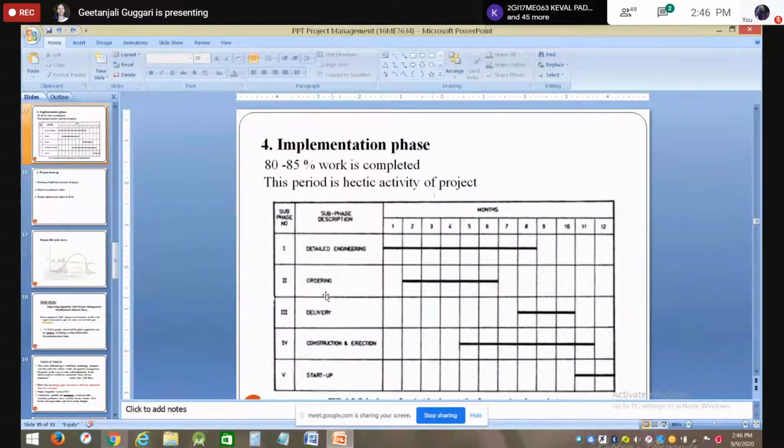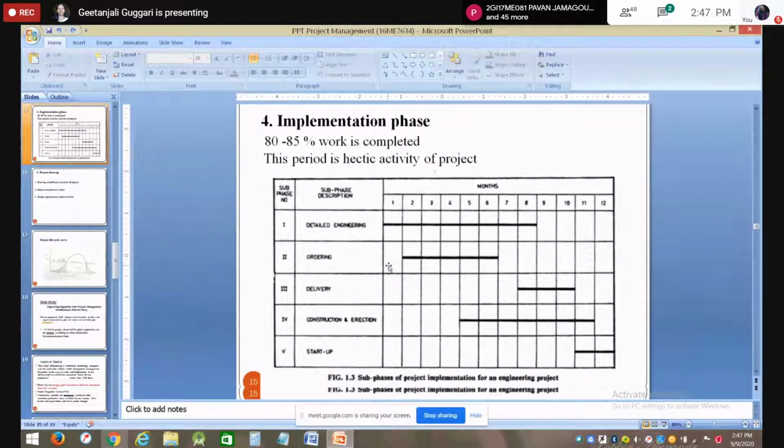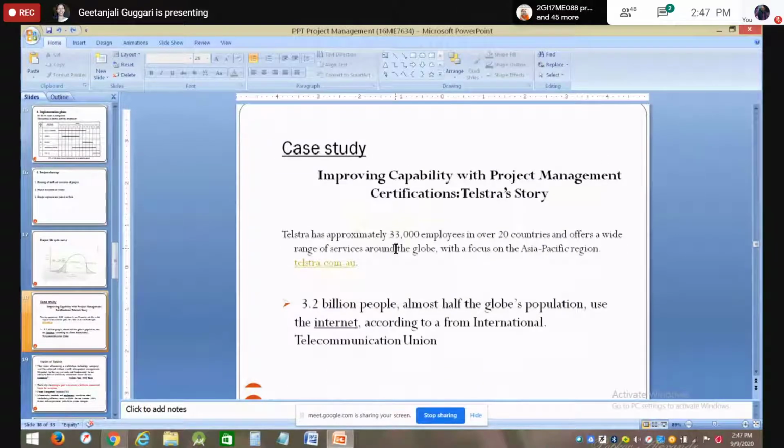So in the initial phase, you are defining your project. How much time it is taking, which industry you are in, how much time is taken for the fabrication, how much time is taken for the report writing, all the activities which come after one another and which are running parallelly, that you need to show in this Gantt chart or the bar chart.